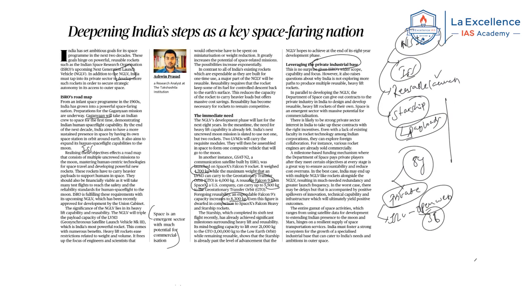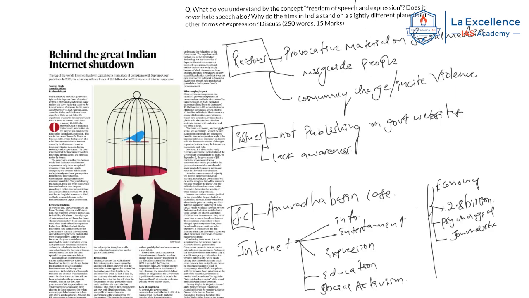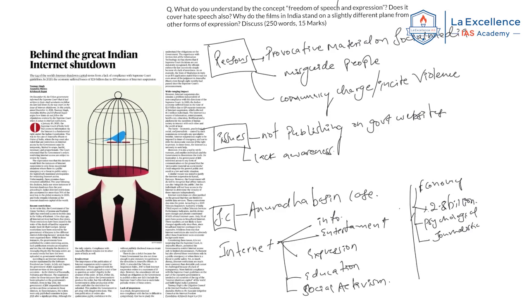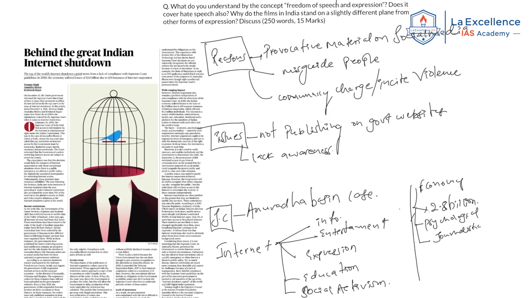Now we'll move to the next article. This article is about the great Indian internet shutdown. What is the context of the news? In J&K, when internal disturbance happened, and in the northeastern region during the Manipur violence, the internet was shut down.